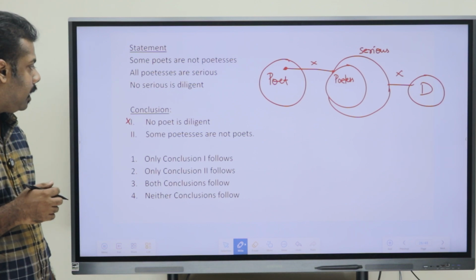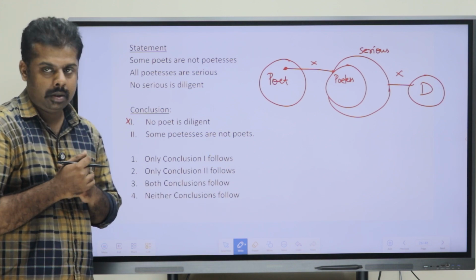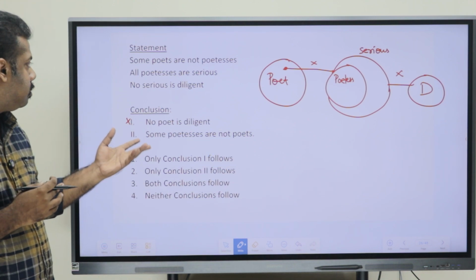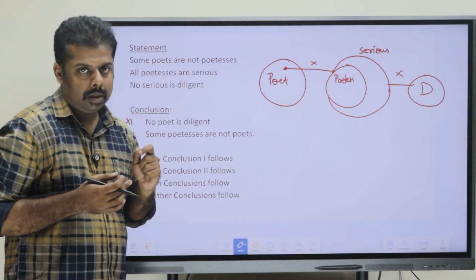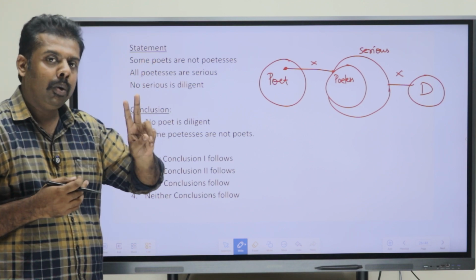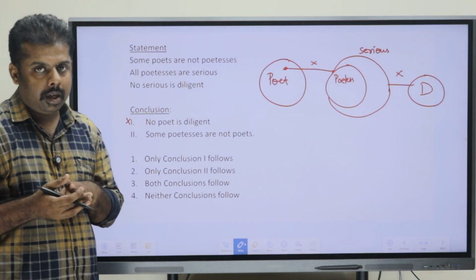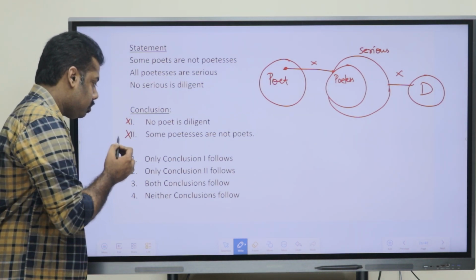Okay. Now moving on to the second conclusion, some poetess are not poets, as they have told. Okay. So is this right or wrong? Okay. They have already said that some poets are not poetess. So as we said, in case of some and no, the reverse is right, but in case of all and some not, is it right? No, we can't say it. So that's why second conclusion is wrong here.